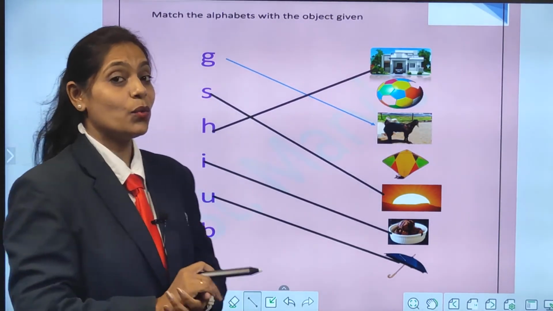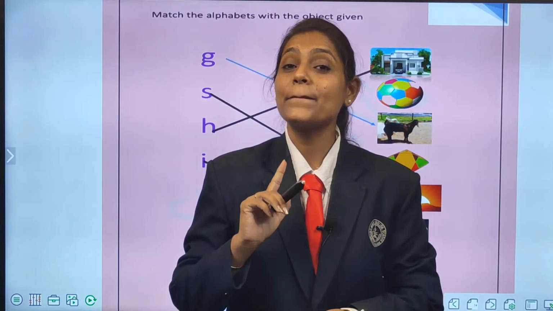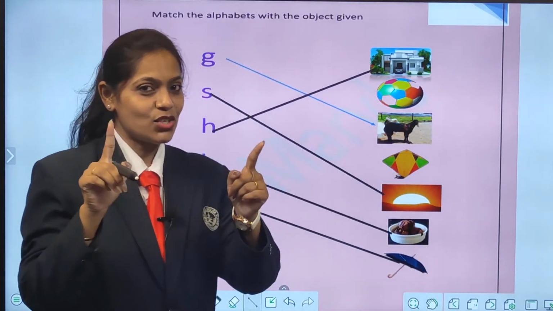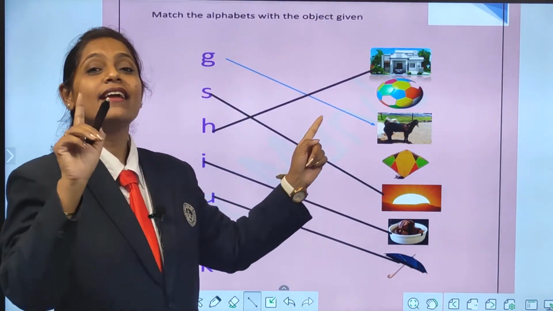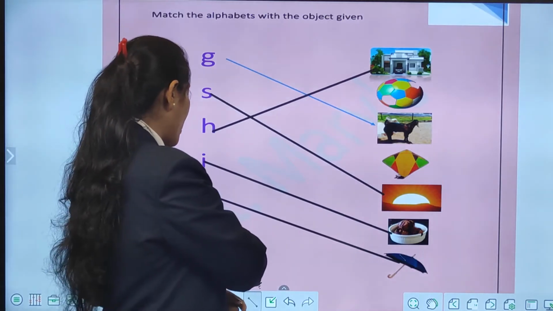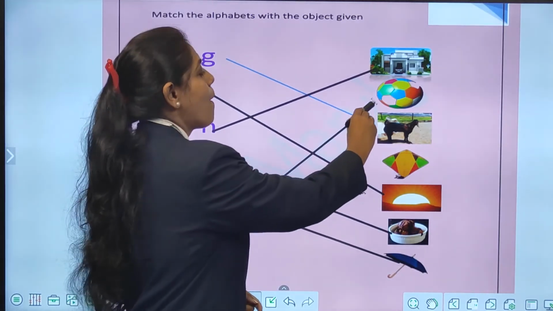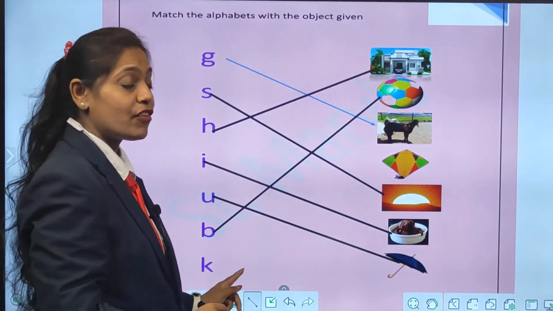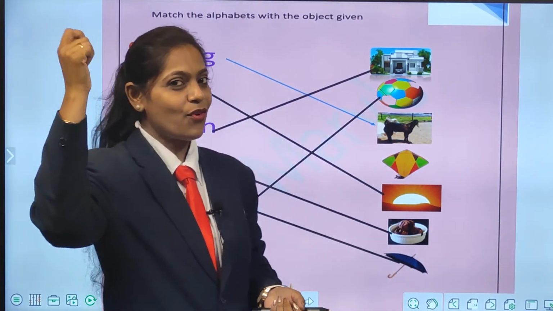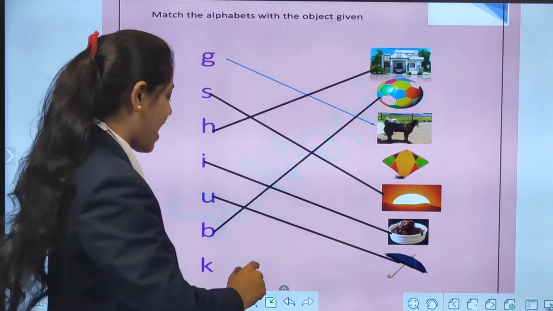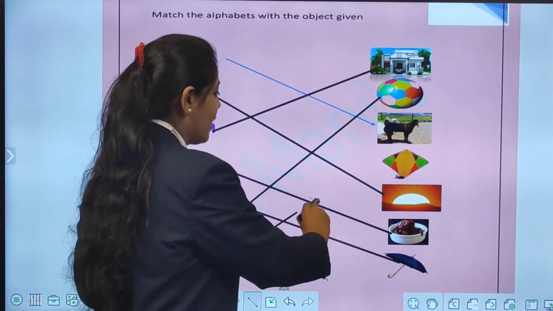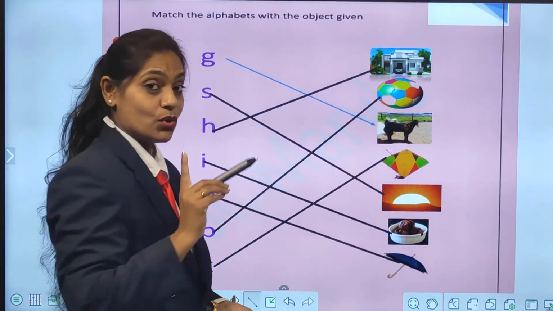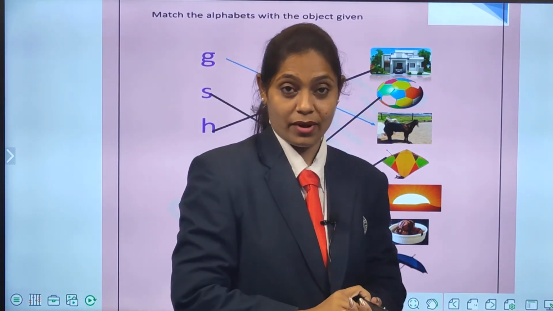Now look here. Which alphabet is that? B. Yes, you all play with it. What is that? Correct. Ball. B for ball. Very good, children. Now our last alphabet is K. And K for, correct, kite. K for kite. So children, you have to practice this at home, right?